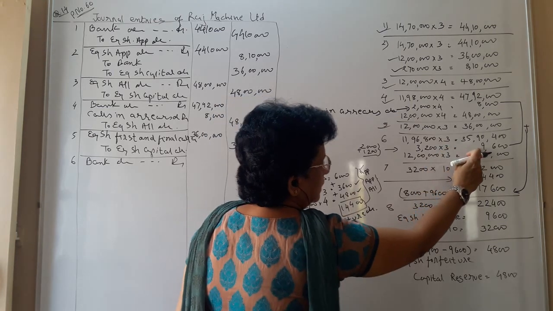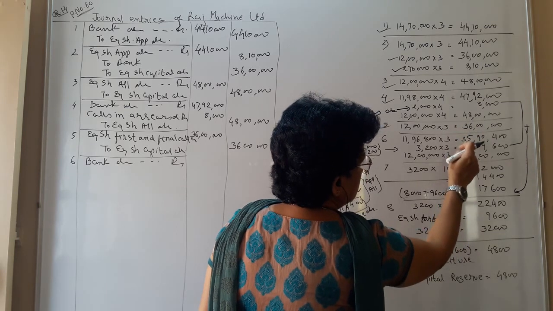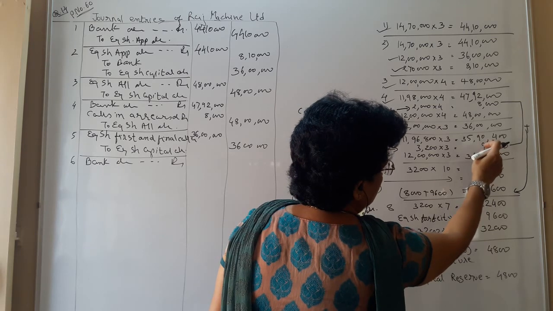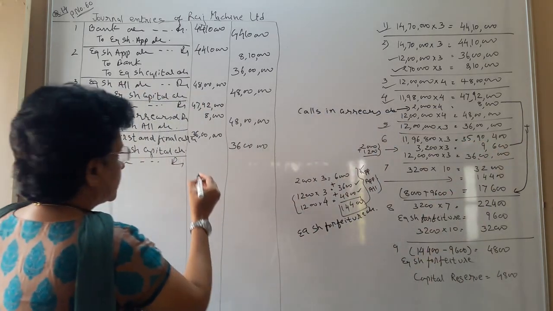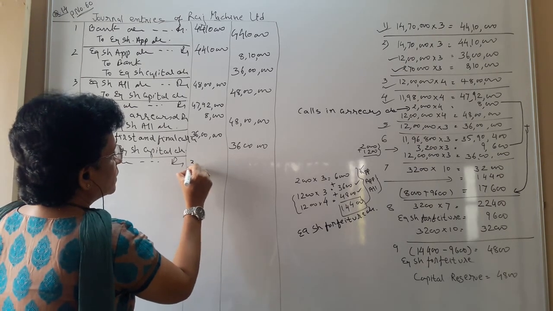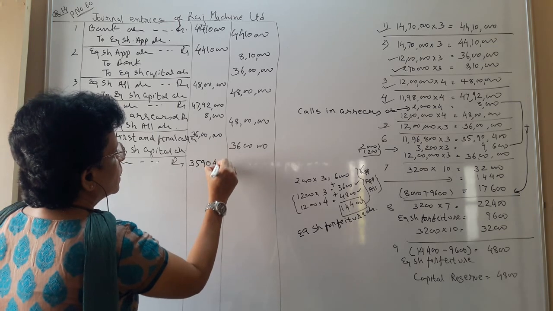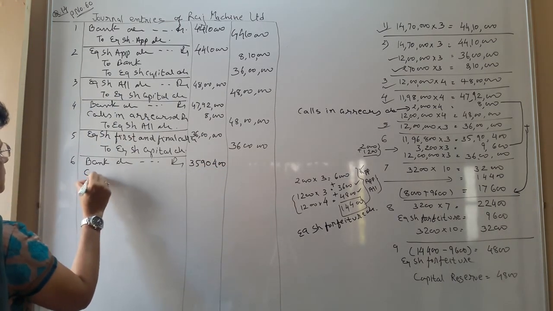So 9600 you are not getting. So out of 36 lakhs you get 35 lakhs 90,400. So bank account debit 35 lakhs 90,400. Again you have calls in arrears account.